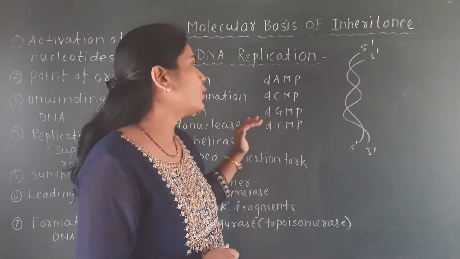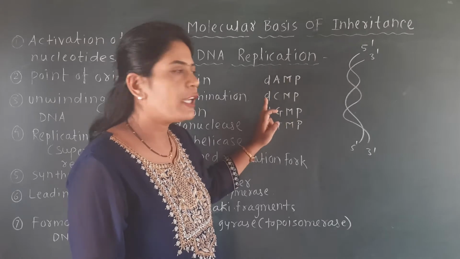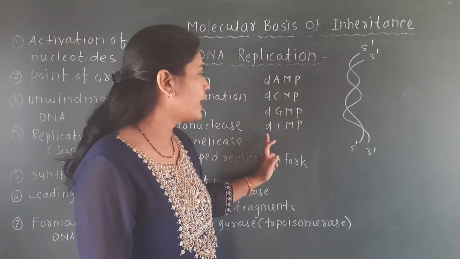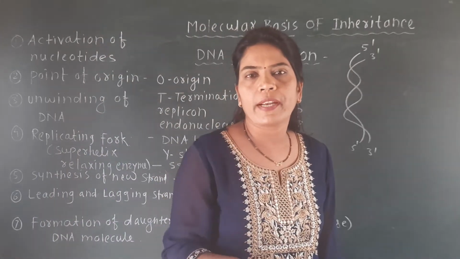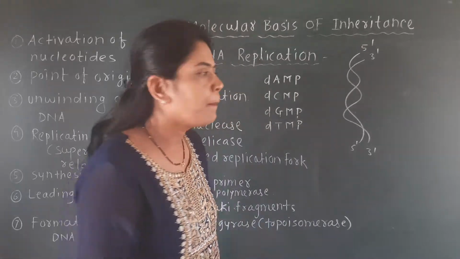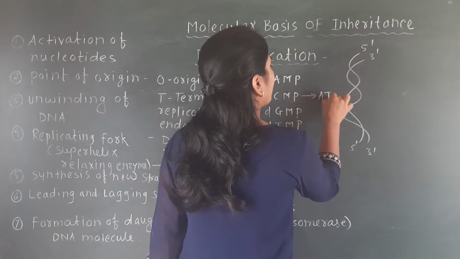So these nucleotides, present in the form of deoxyadenine monophosphate, deoxycytosine monophosphate, deoxyguanine monophosphate and deoxythymine monophosphate, get activated by ATP.